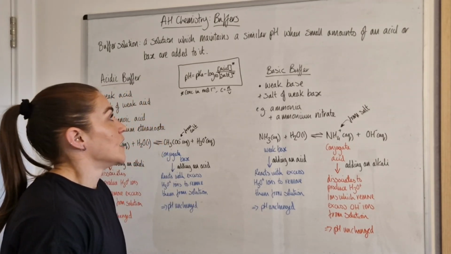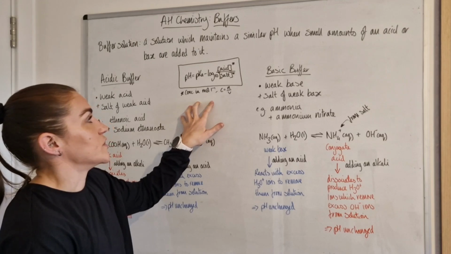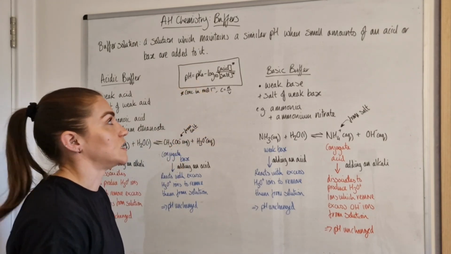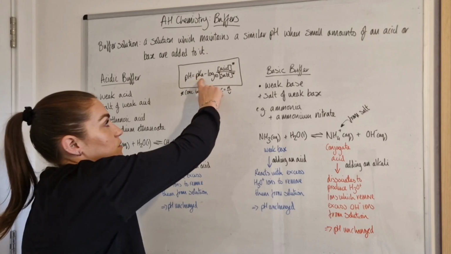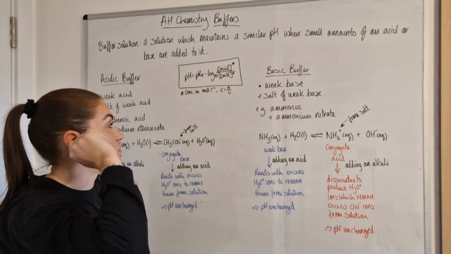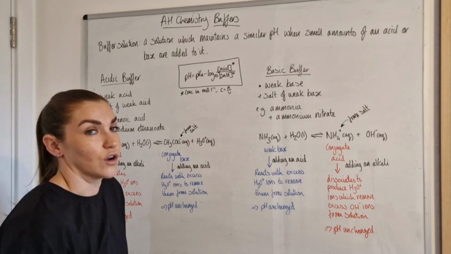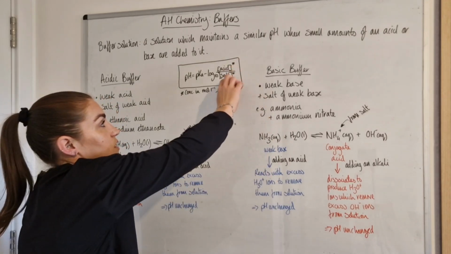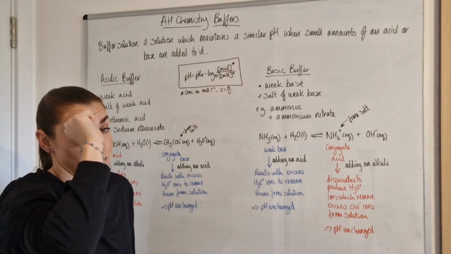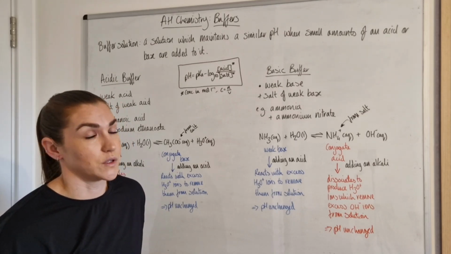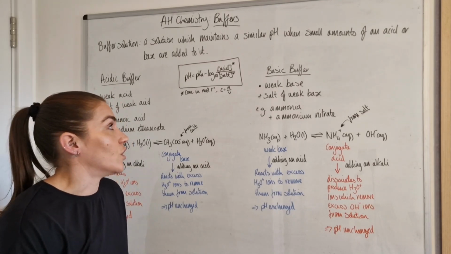The last thing you really need to know about buffers is how to calculate the pH of them. This equation you will get at the front of the data booklet, and it's pH equals pKa minus log10 of the concentration of the acid divided by the concentration of the salt. I put wee asterisks here just to remind you that you're best to put the concentrations both into moles per litre. Sometimes they're given to you in moles per litre, often they're not.